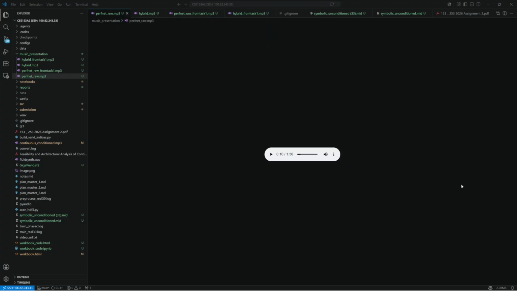So now we want to play some of our audio. I'll start with the raw PerformanceNet output from a MIDI file from the Maestro dataset, and then I'll also play the hybrid with FluidSynth. PerformanceNet imposes the gain, but FluidSynth controls things like timbre, so it does sound much better. So here's the raw.